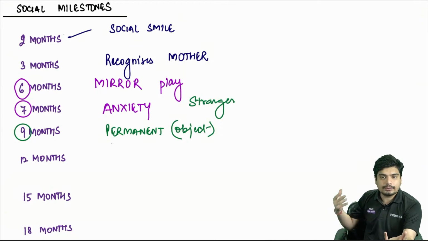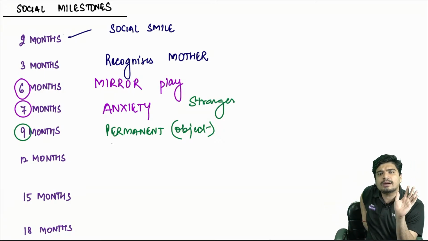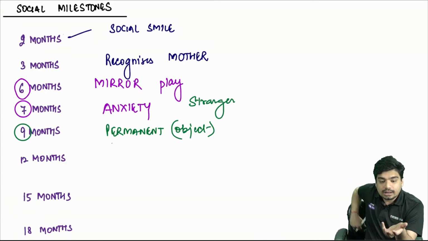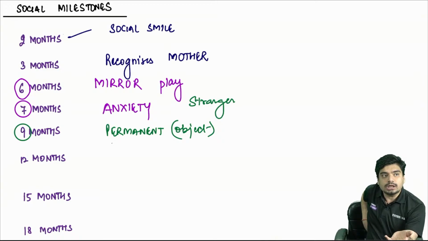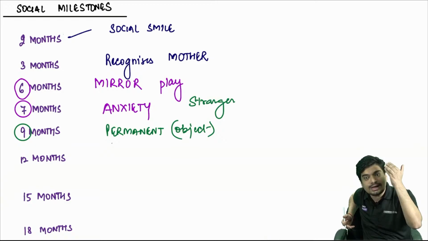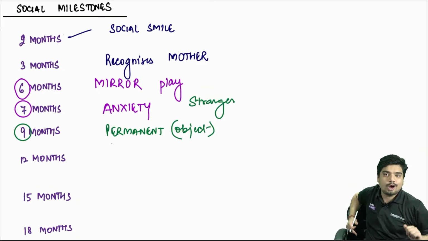Before 9 months, if you take the object away from him, out of sight, out of mind, he won't care about that object. But after 9 months, if you take the object away from him, he'll look around. Where has the object gone? Because now the object is permanent in his mind. This is what is called object permanence.